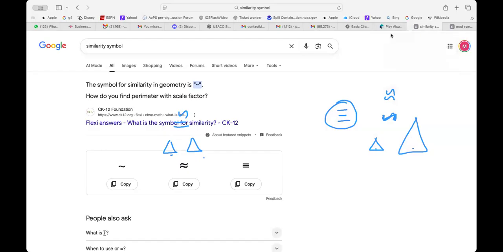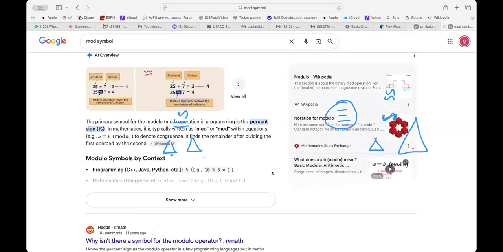What's mod 3? This is more into remainders. What it means is, see here, 10 when you divide by 3 leaves a remainder 1. That's what it means. So the three lines stand for modular arithmetic.